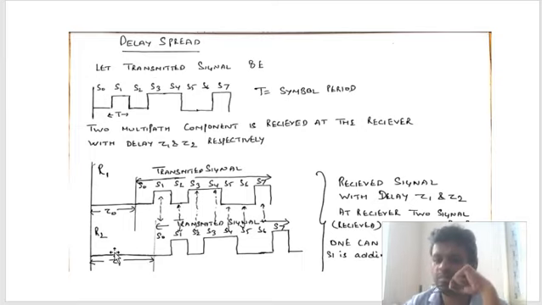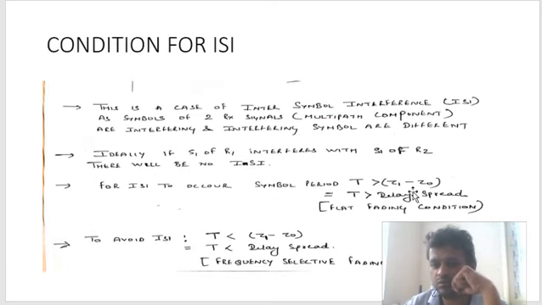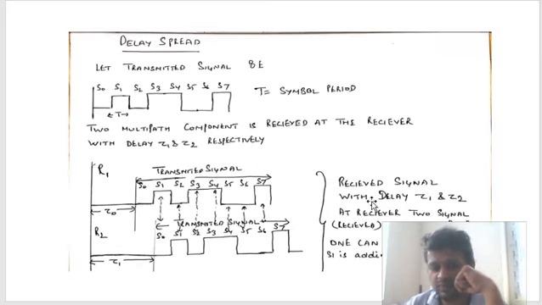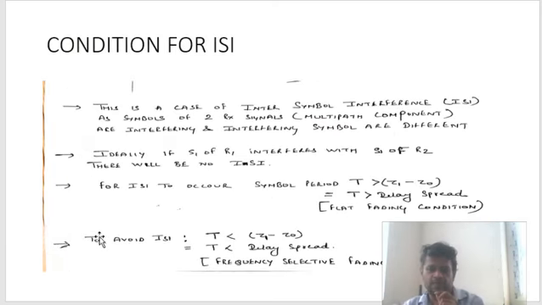Draw this diagram again, make them almost the same, such that tau1 minus tau0 is a very small value, and make T more, and you will find that inter-symbol interference will not happen. You will see S0 will overlap with S0, S1 will overlap with S1, not a problem. But to avoid ISI, if tau1 minus tau0 is more than T,